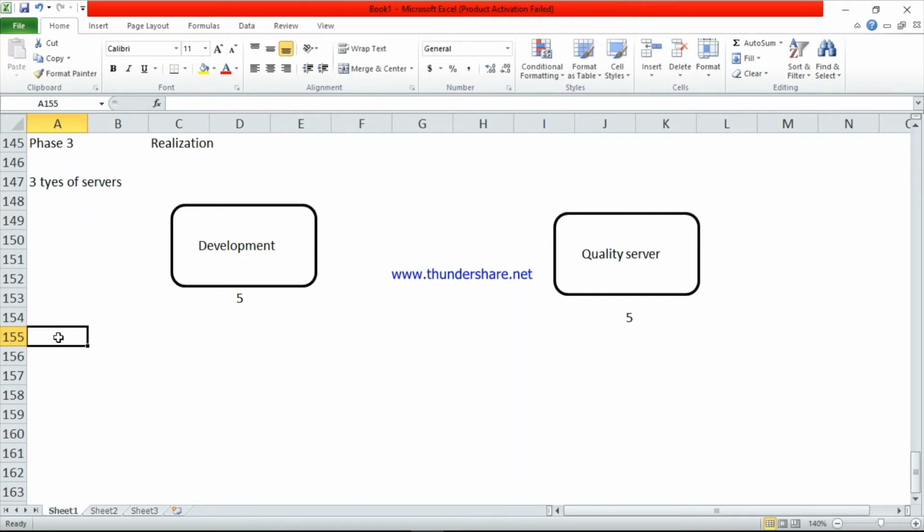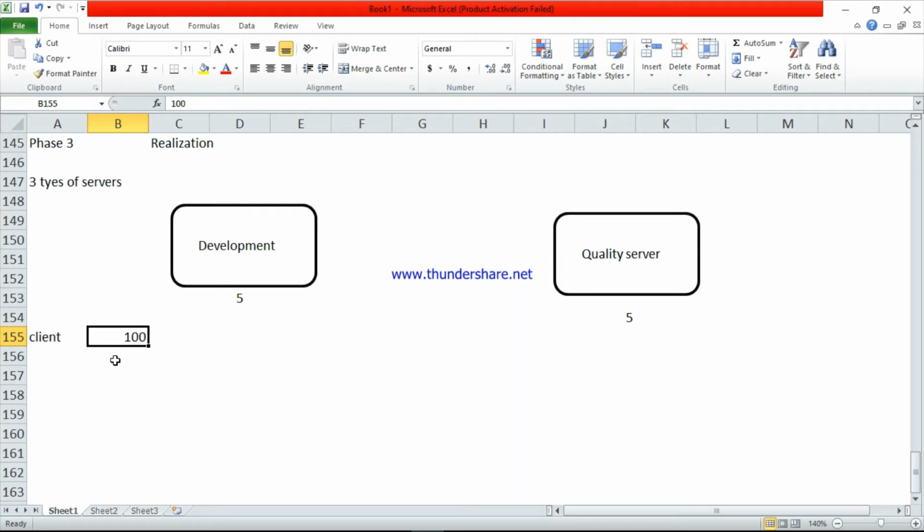In the development server, TCS assigned 5 employees. So 5 employees are working here. They have different IDs. Take for example client 100. I'm just giving an example, from 0 to 999 you can use any number for the client ID. So I'm taking the example client 100.